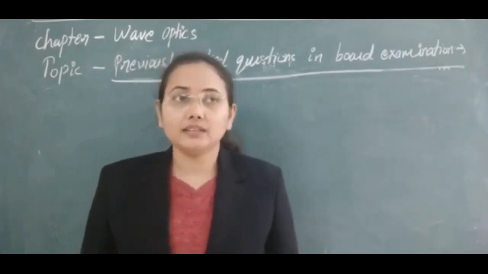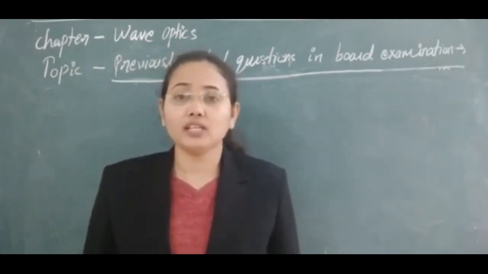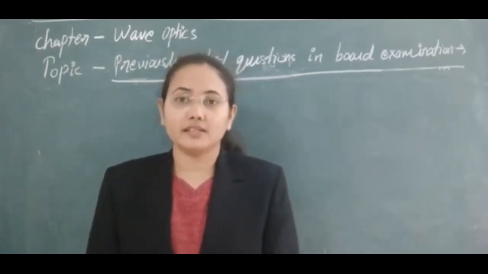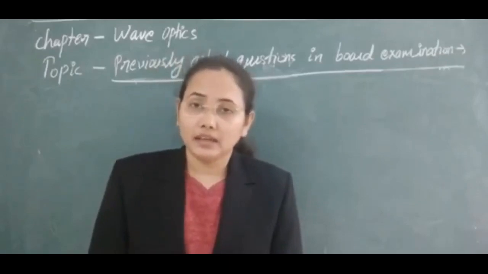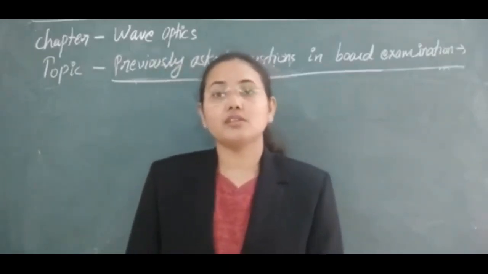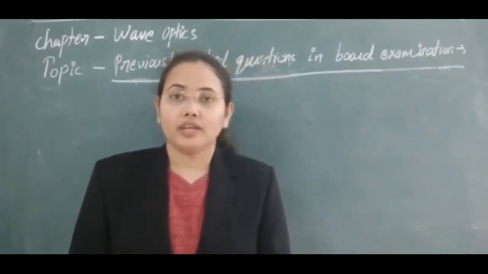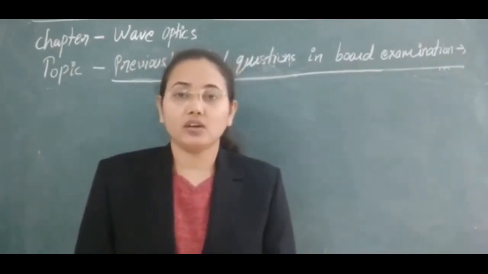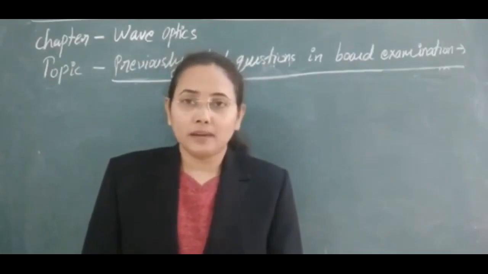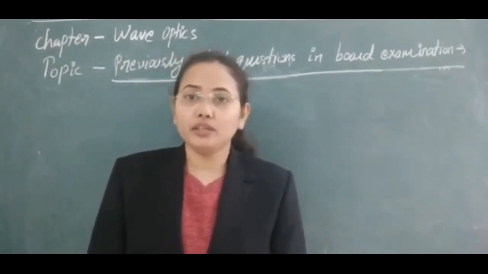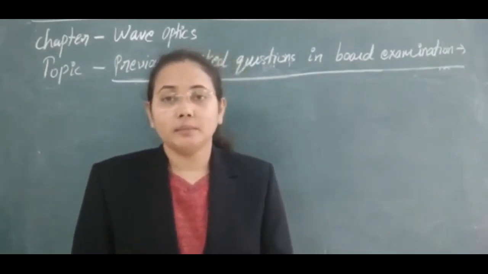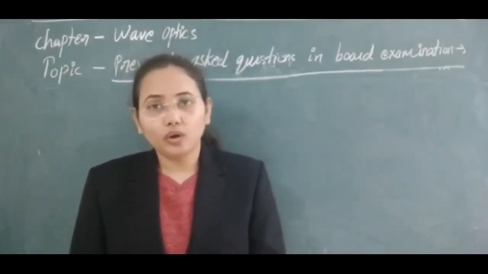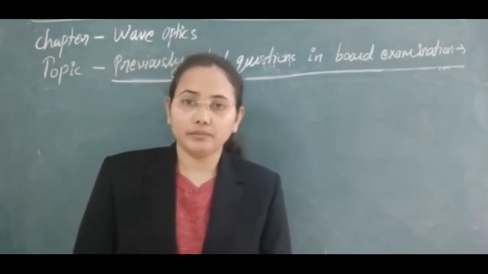And after that the important concept is how to get the condition for constructive interference and destructive interference, and if we have to find the position of maxima and minima, how can we find it? All these things we have discussed. Sometimes it is also asked to prove that the fringe width beta is equal to lambda D by d. For that we have to understand the whole theoretical approach, the whole derivation.